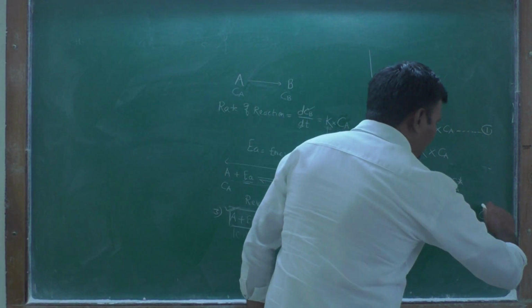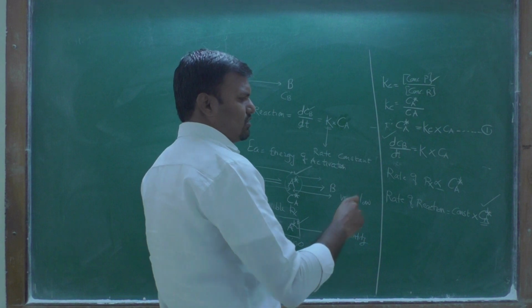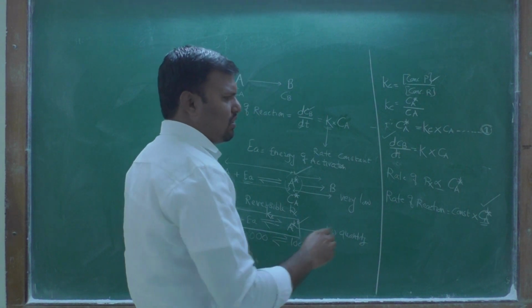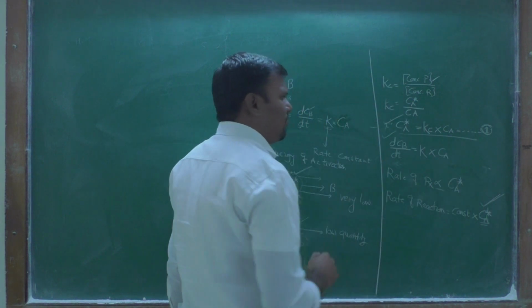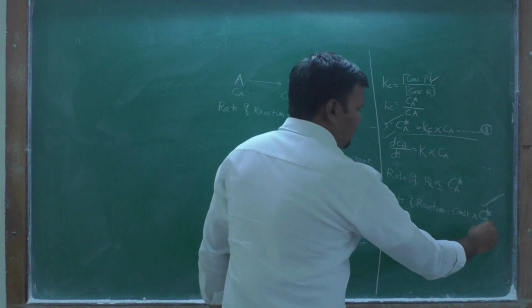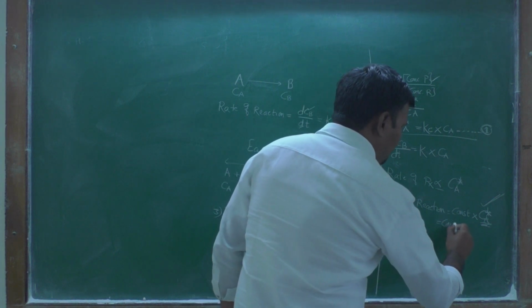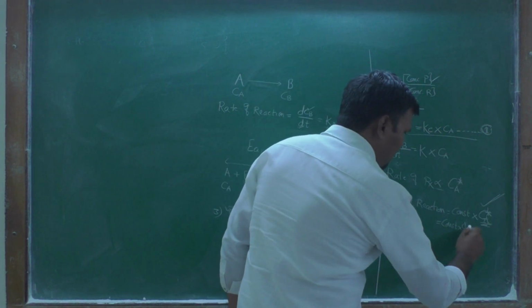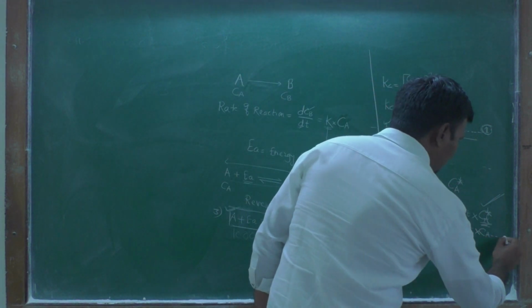Now we know the value of the concentration of activated complex, which is present in equation number 1. Therefore replace this term with equation one. Therefore Ca star is equal to Kc into Ca, replaced here. Therefore the rate of reaction will be equal to the constant into Kc into Ca. That is equation number 2.